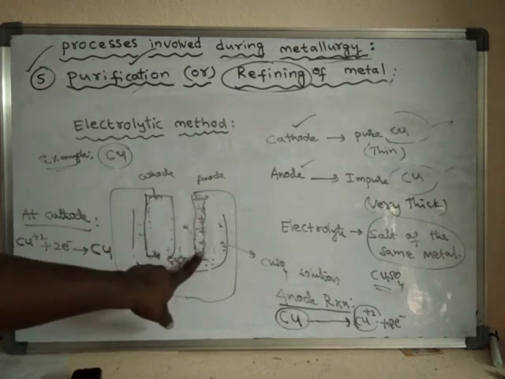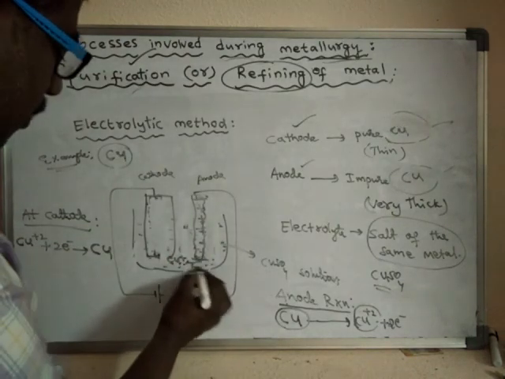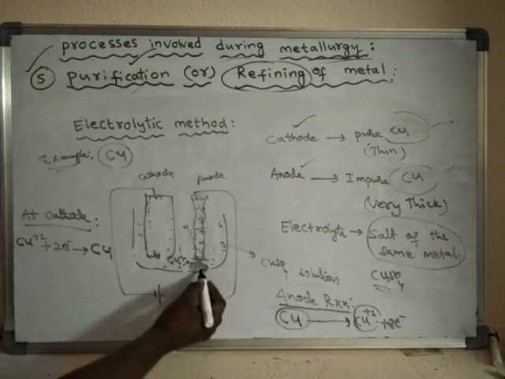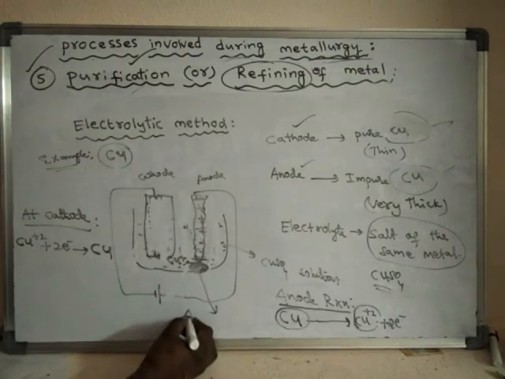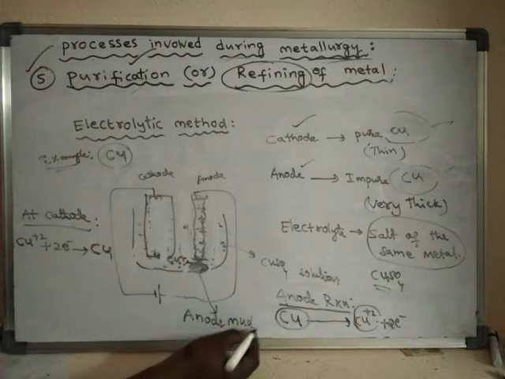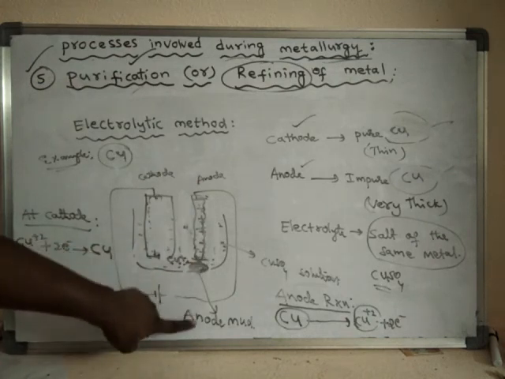The impurities are left over only here, and those impurities are collected at the bottom. The impurities which are collected at the bottom are said to be anode mud. Below the anode, these impurities are collected, hence it is called anode mud.